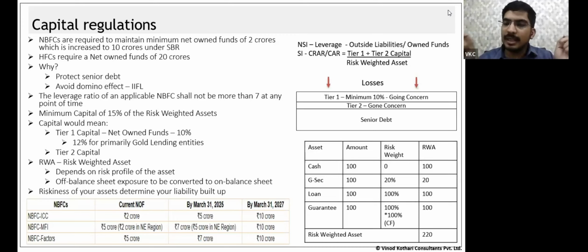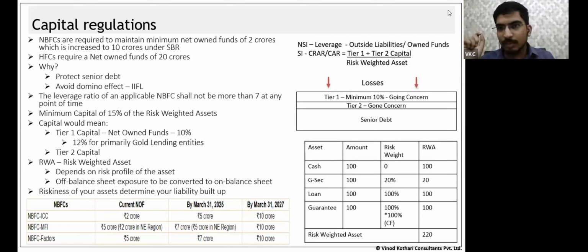If I talk about SI, systemically important NBFCs, I know they are very much important. So that term itself, systemically important, I will also explain what is meant by it. Systemically important NBFCs means if there is a disruption in these kinds of entities, they will have an impact on the entire system. Hence, systemically important NBFC. So here the term comes from. You are so important that if there is a disruption in you, you can cause disruption to the entire financial sector. You can start a domino effect. So that's where the term systemically important comes from.